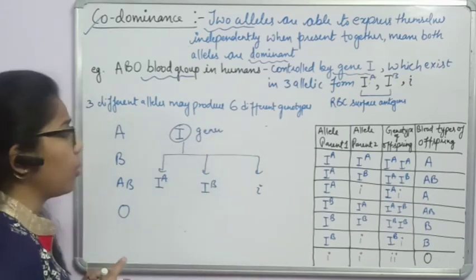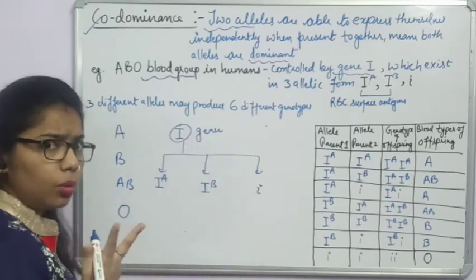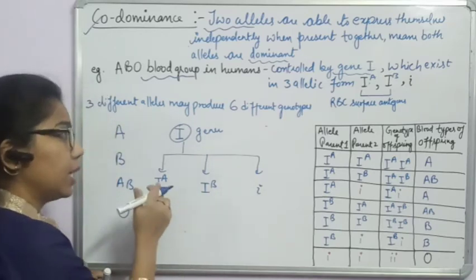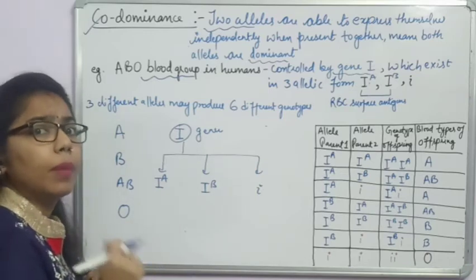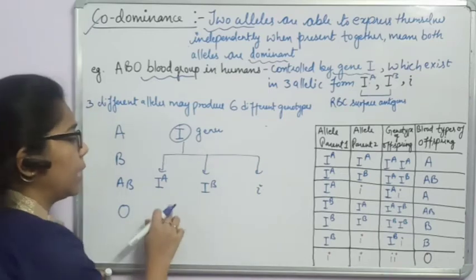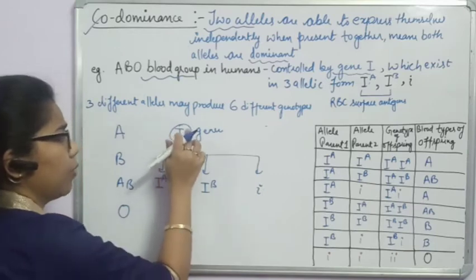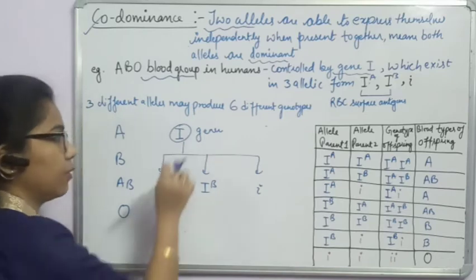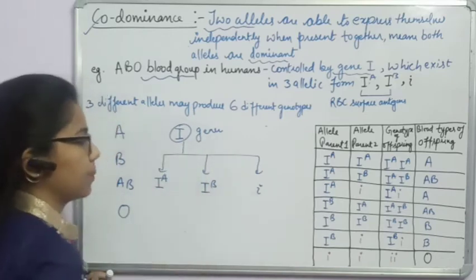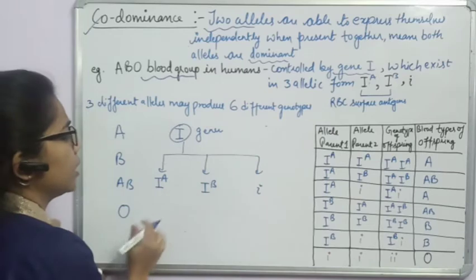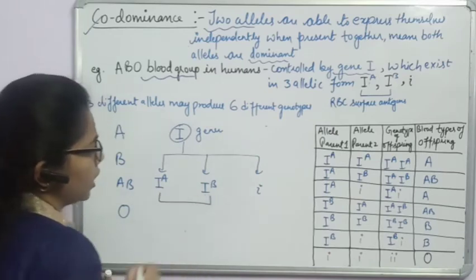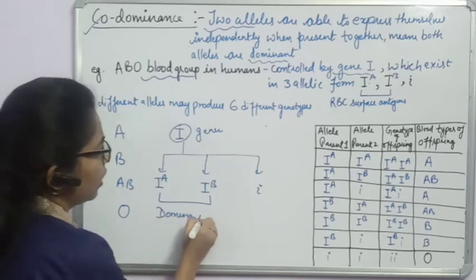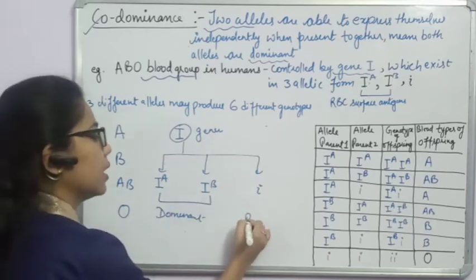Generally, a gene has 2 alleles, but here we are having 3 alleles. So here I am explaining that it is also an example of multiple alleles. Multiple alleles means one gene is governing 3 alleles. Right? So out of these 3, these 2 are dominant, and this one is recessive.